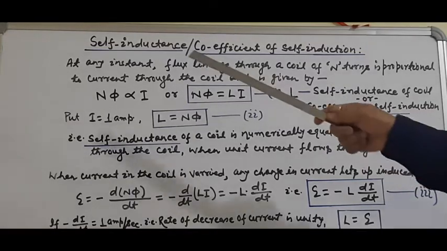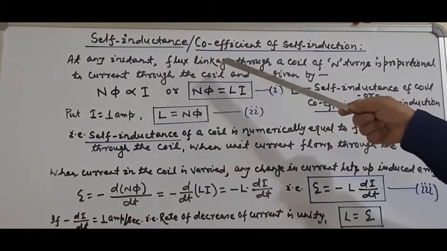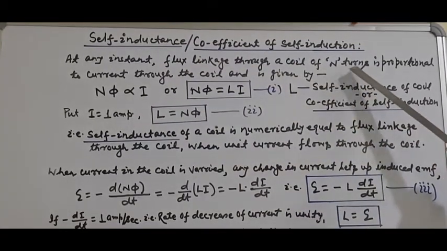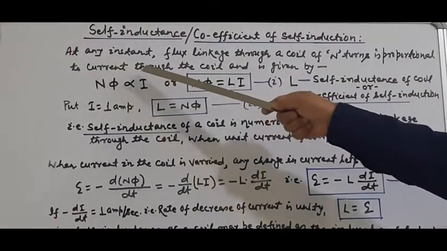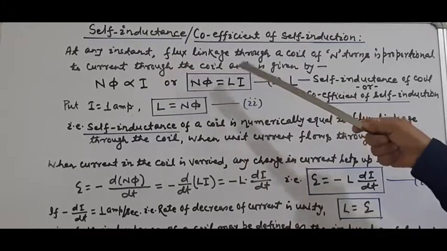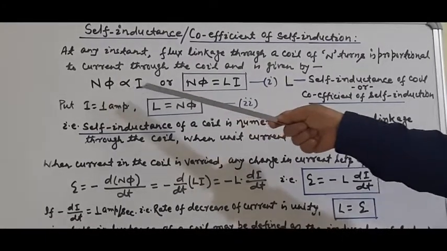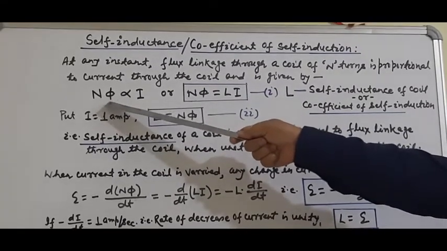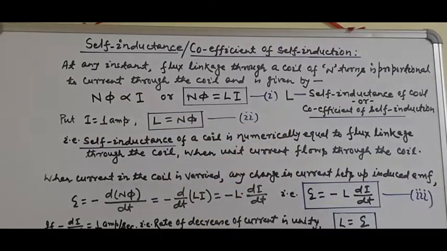Students, we know that at any instant, the flux linkage through a coil of N turns is proportional to the current through the coil and is expressed by this relation: N phi directly proportional to I. N phi is the flux linkage, where phi is the flux and N is the number of turns in the coil.